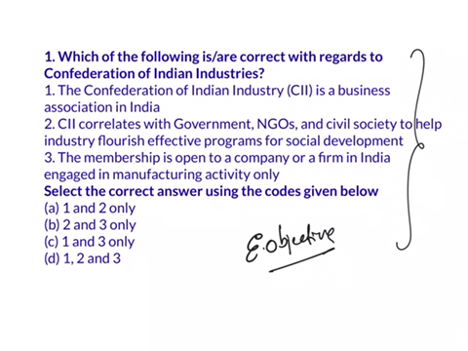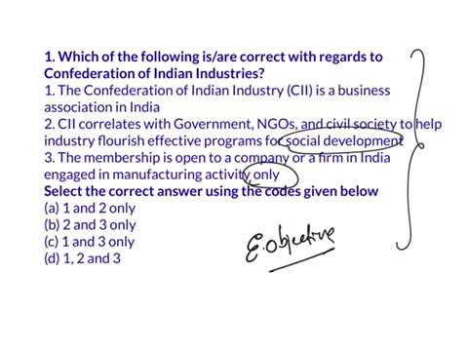Which of the following is or are correct with regard to the Confederation of Indian Industry? The first statement is, the Confederation of Indian Industry is a business association in India. It correlates with government, NGOs and civil societies to help industries flourish, with effective programs for social development. The next statement is, the membership is open to a company or a firm in India that is engaged in manufacturing activity only.